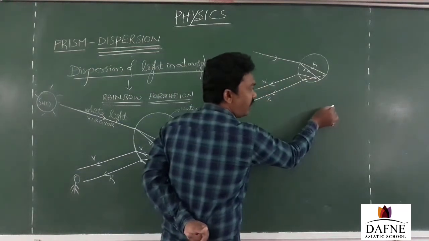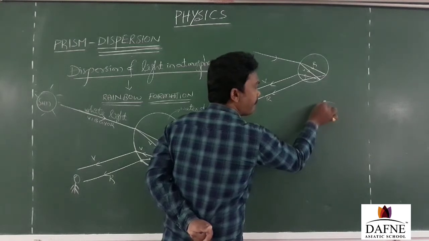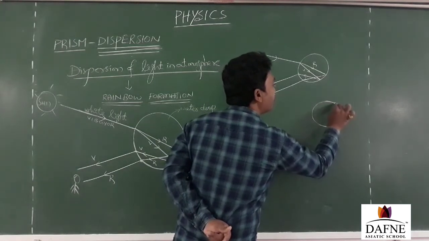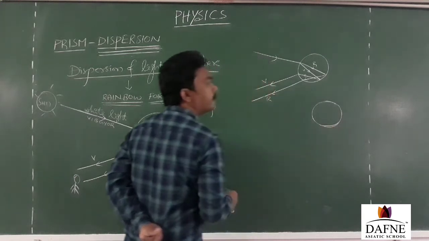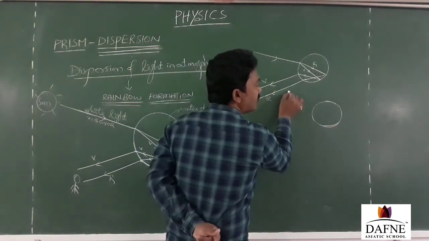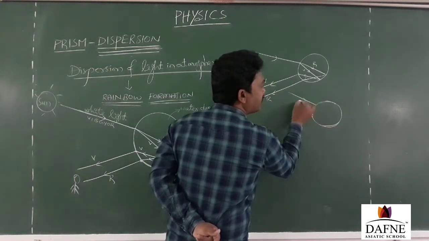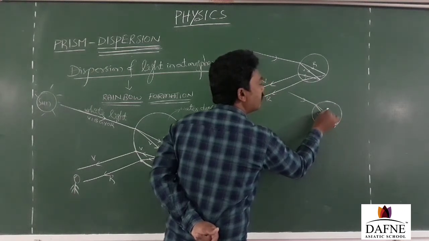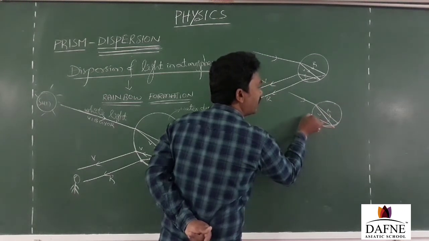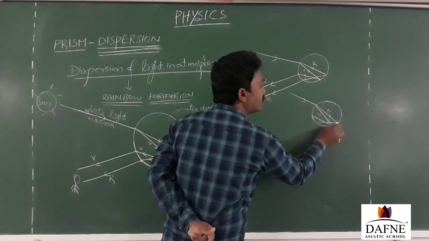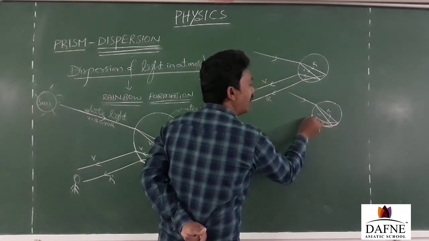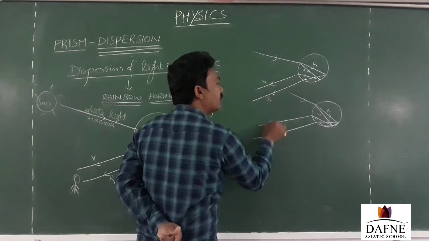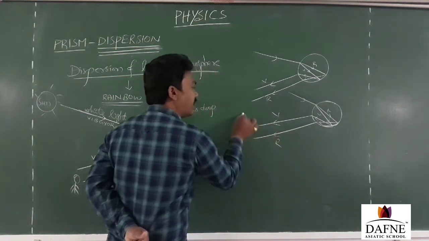But there is another water droplet through which the light is getting dispersed, and then the total internal reflection takes place, and then refracting out, and the observer is here.